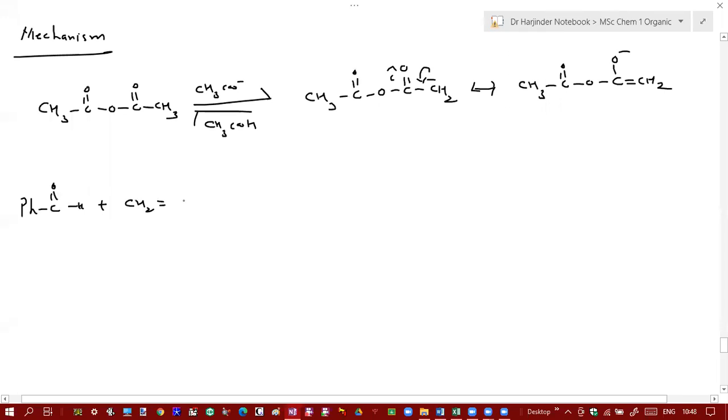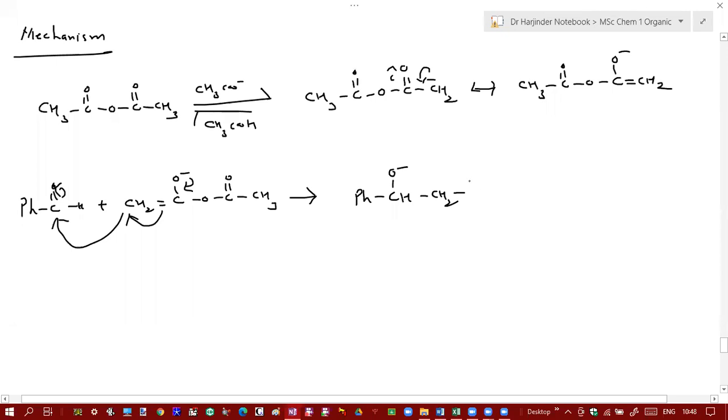So this will, so it will shift over here. These pi electrons, they will shift to the carbon, and they can shift to here. It will shift to oxygen. So this will become O negative, hydrogen, CH2, C double bond O, oxygen, C double bond O, CH3 here. Okay. Now what will be next step?